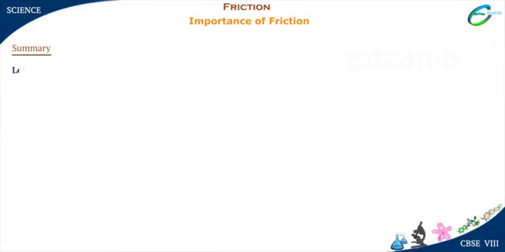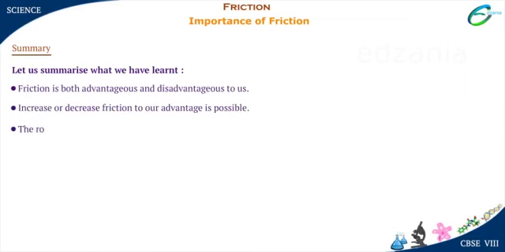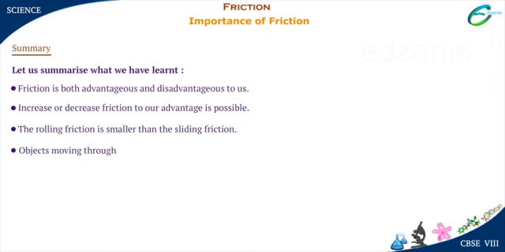Summary. Let us summarize what we have learned. Friction is both advantageous and disadvantageous to us. Increase or decrease of friction to our advantage is possible. The rolling friction is smaller than the sliding friction. Objects moving through air or water do not encounter frictions like static, sliding, or rolling friction.